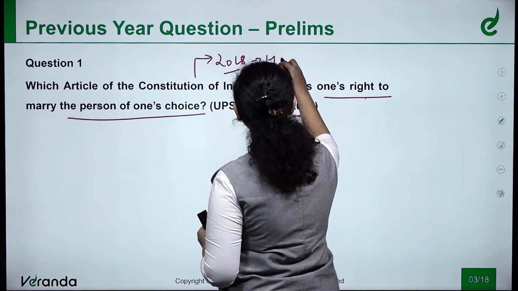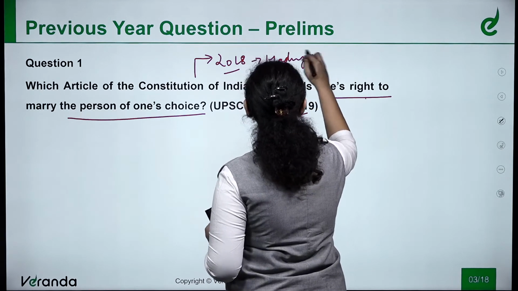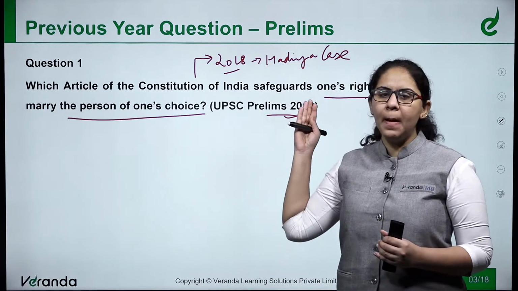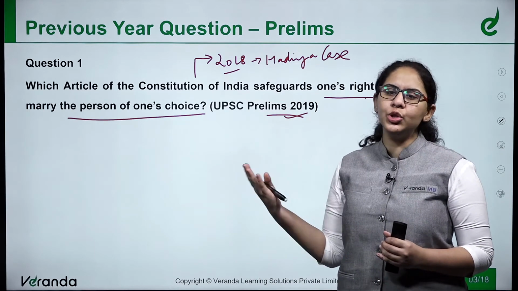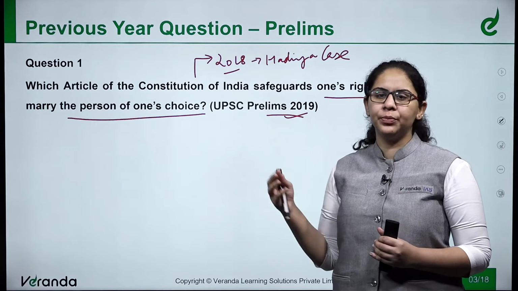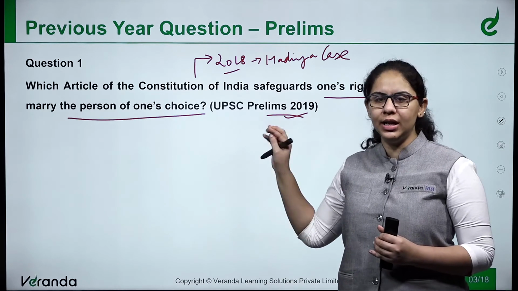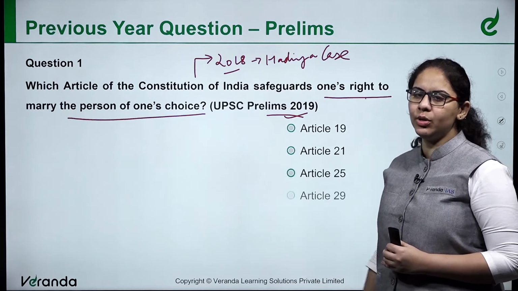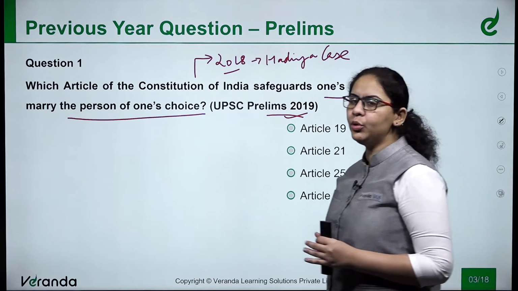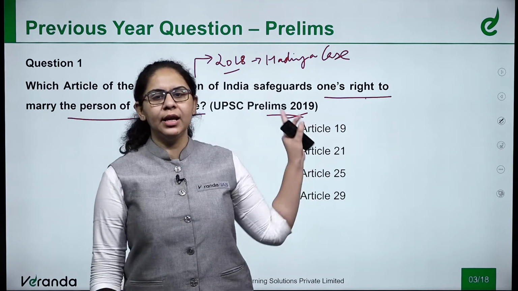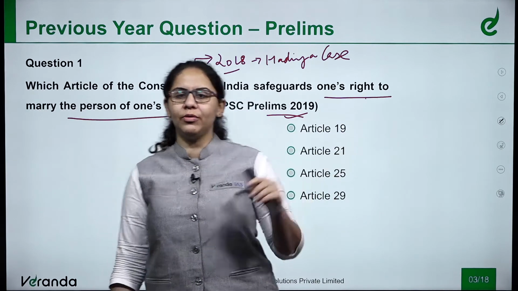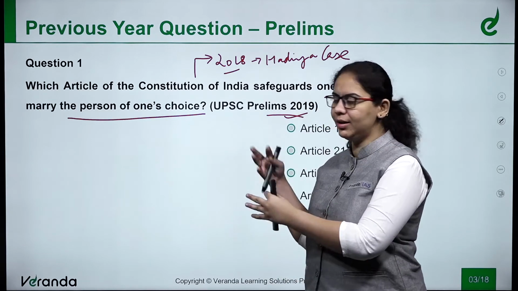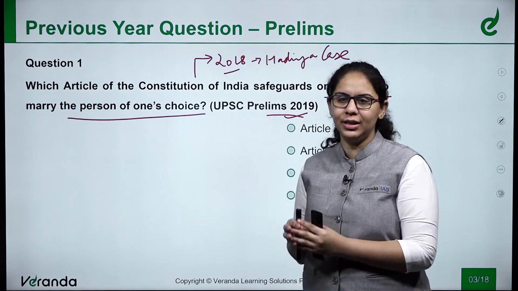In the 2018 Hadia case, the Supreme Court gave the verdict that the right to marry the person of one's own choice is a fundamental right. Now, under which article is it a fundamental right? Following were the options: 19, 21, 25 and 29. If you know the articles of the fundamental rights, then you can easily eliminate at least 2 of these options. Okay, we'll go ahead and see which article it falls under.